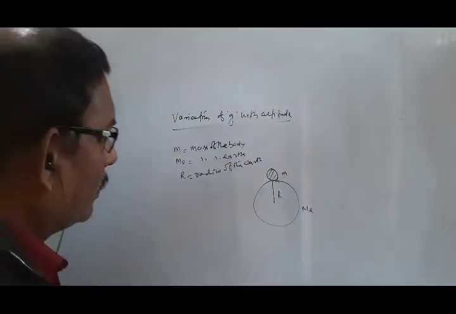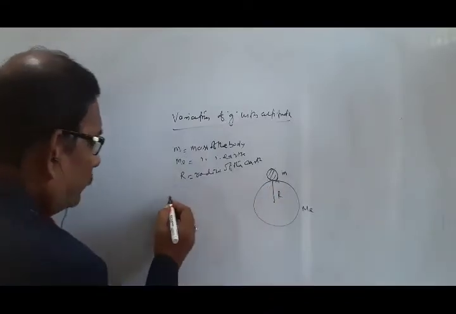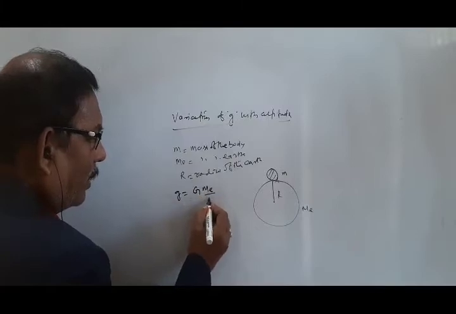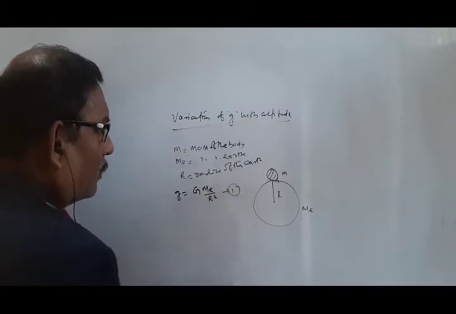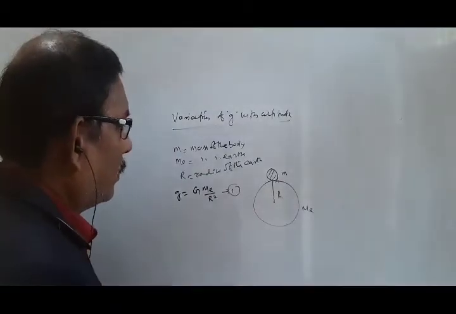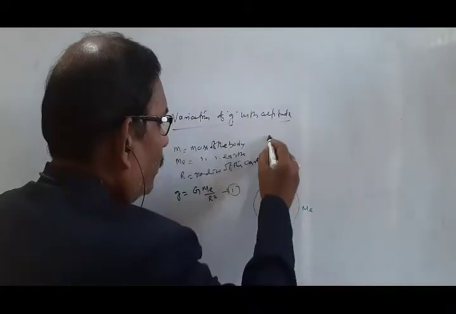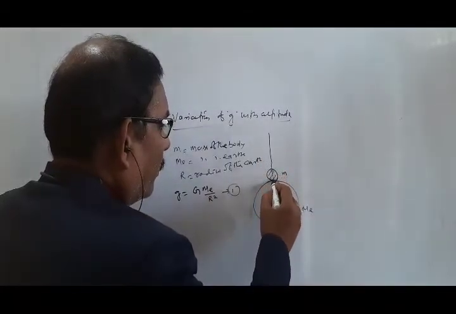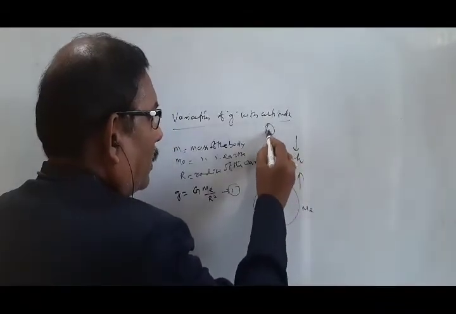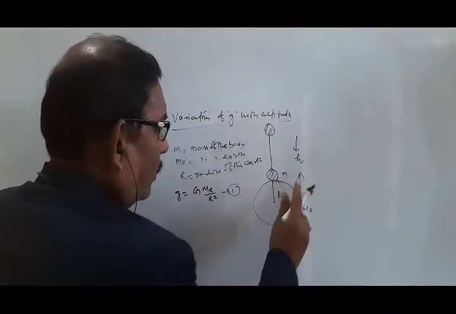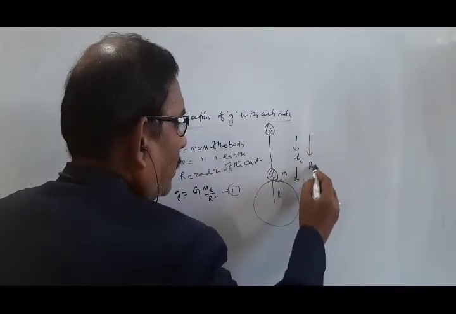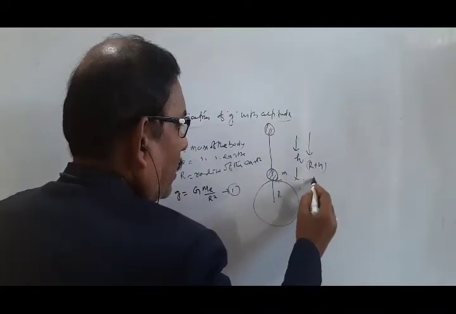So when the body is on the surface of the earth, the value of g is G Me by R square. Equation 1. Already we discussed. Now you have to take the body to a height h from the surface of the earth. Now the body is here. The total distance is R plus h from the center of the earth.